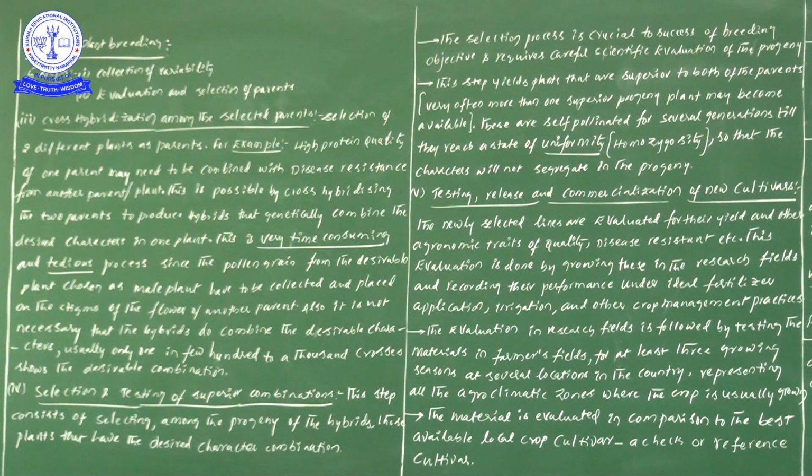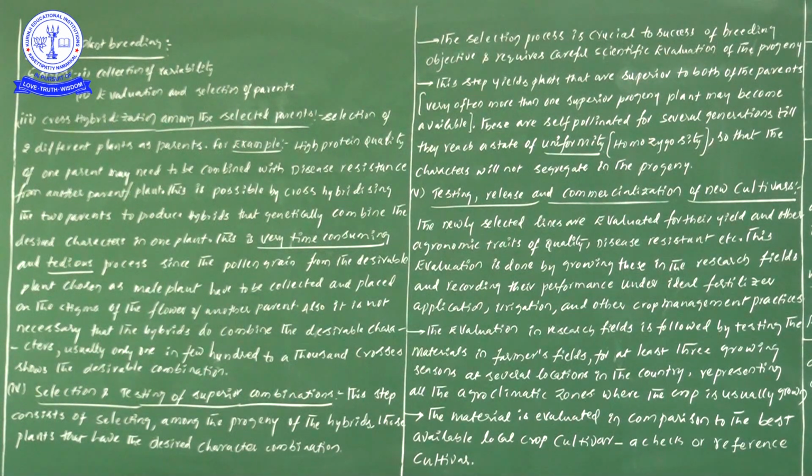Now let us see the information I have written there. Newly selected lines are evaluated for their yield and agronomic traits such as quality, disease resistance, etc. This evaluation is done by growing them in research fields and recording their performance under ideal fertilizer applications, irrigation and other crop management practices. It is easy English, so we can understand it the first time.